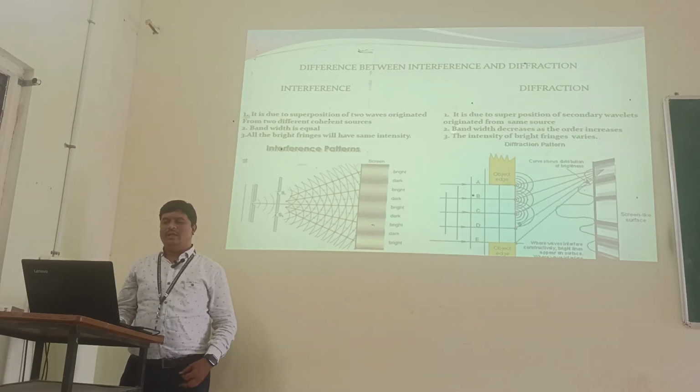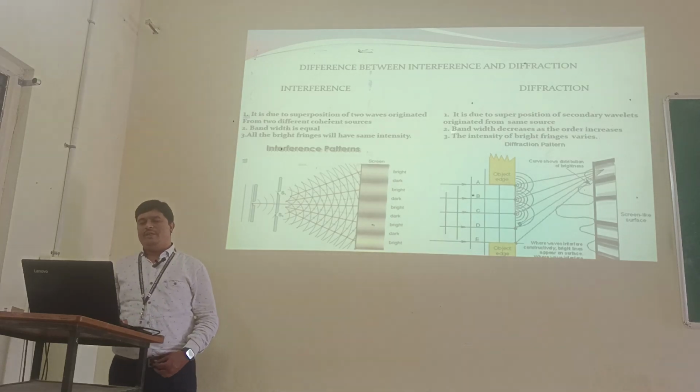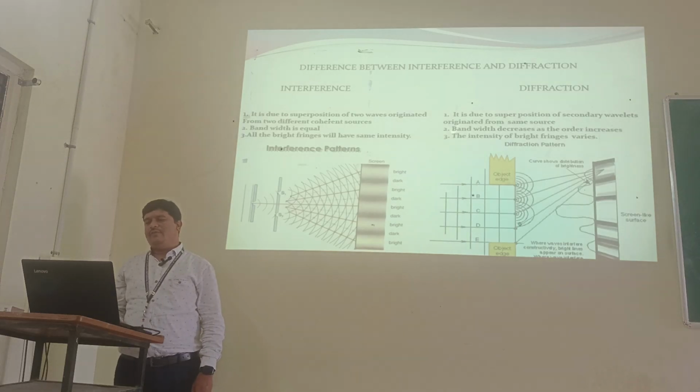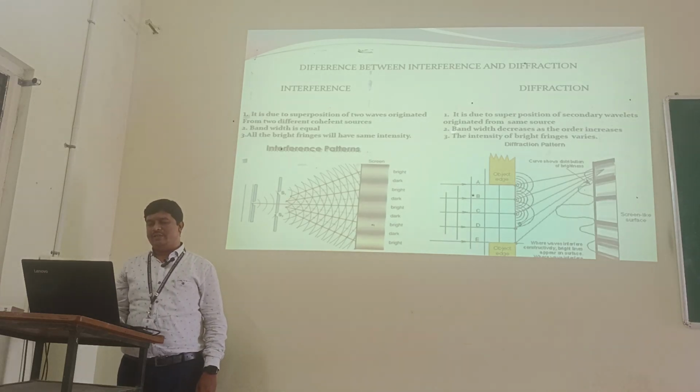In diffraction, the fringe width decreases as the order increases. In interference, all the bright fringes have the same intensity, whereas in diffraction, the intensity of the bright fringes varies with the diffraction pattern. The diagram is also shown in the figure.